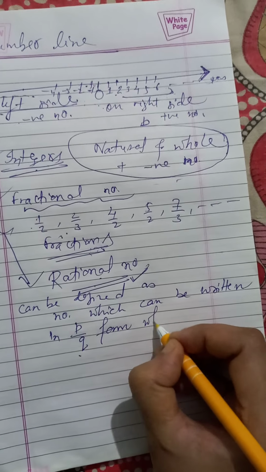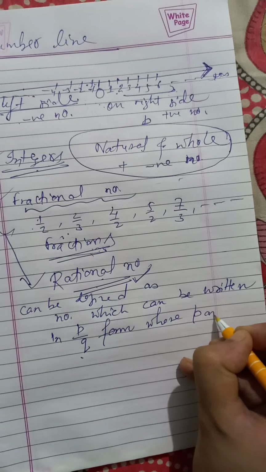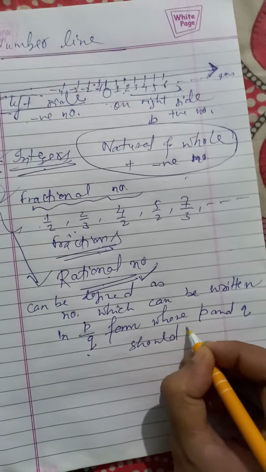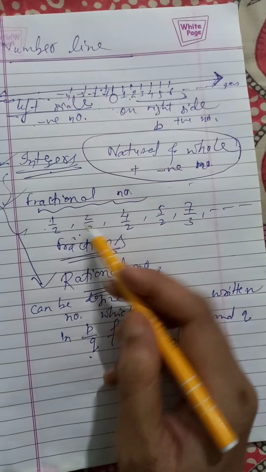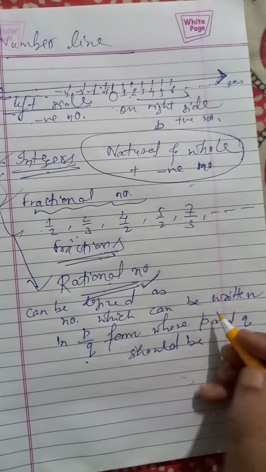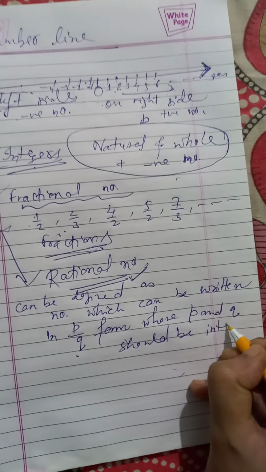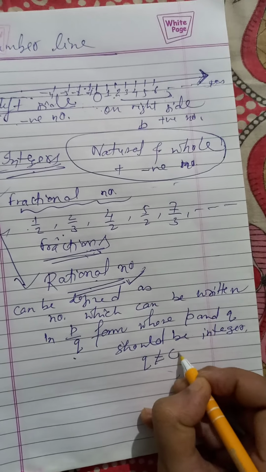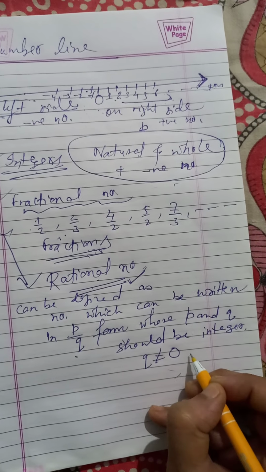But there is a condition: p and q should be integers. Should be integers means all the integers, natural numbers, whole numbers, negative numbers also. That's why we say should be integers. And there is a condition for q, and that condition is q not equal to 0.